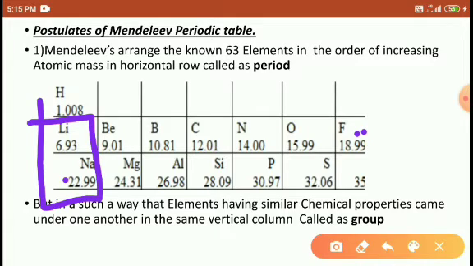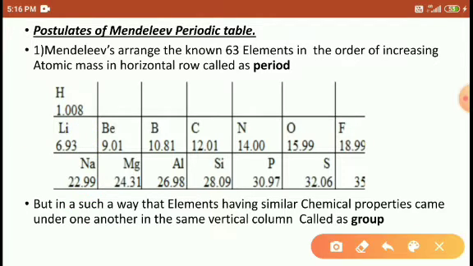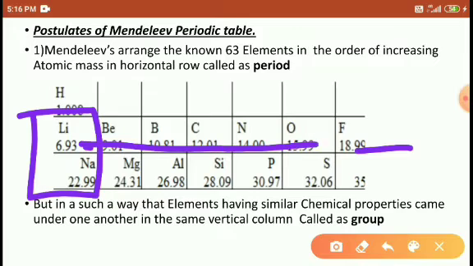After fluorine, the next element repeating here is sodium. So that is why his statement is to arrange the elements on the basis of increasing atomic mass periodically. Periodically means after a fixed interval, the property of one element and the previous element remains the same.